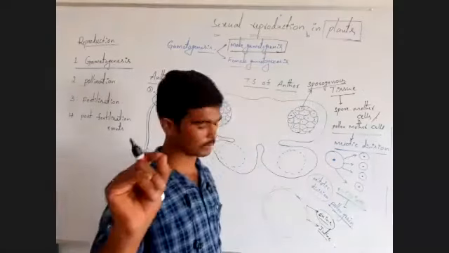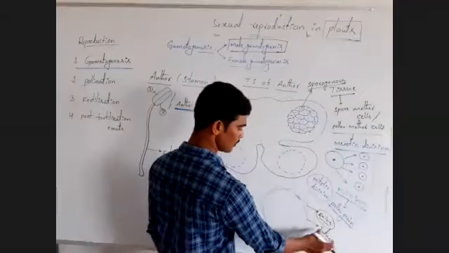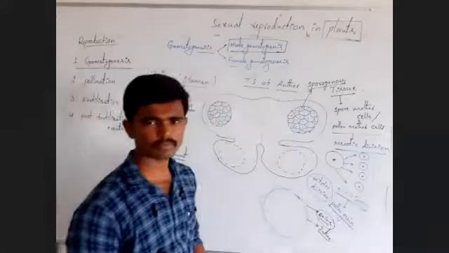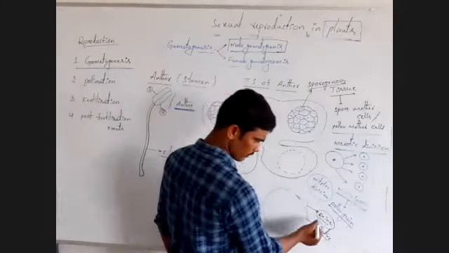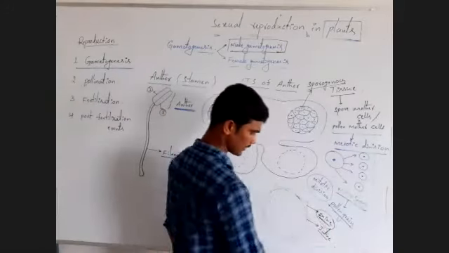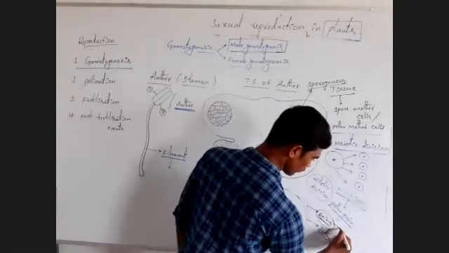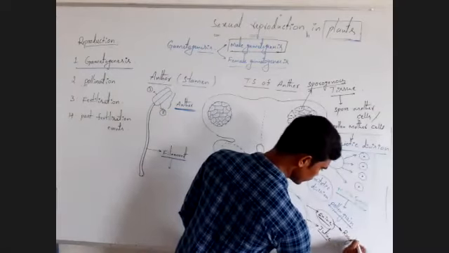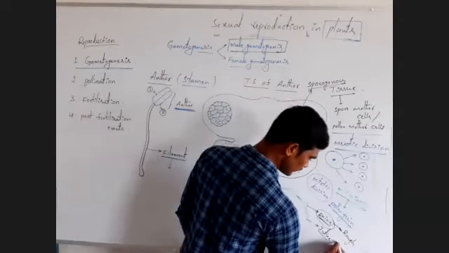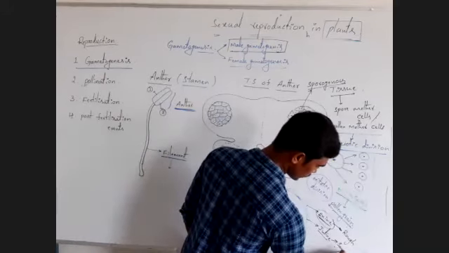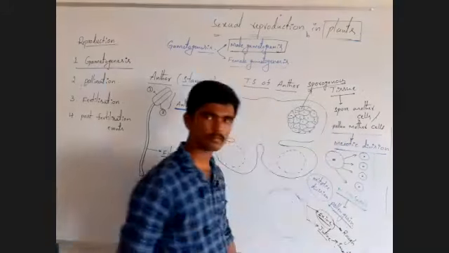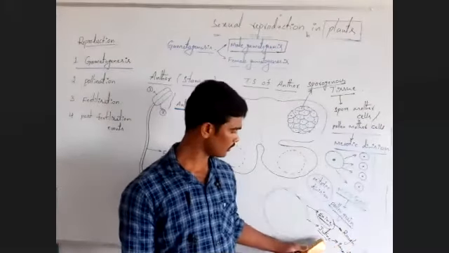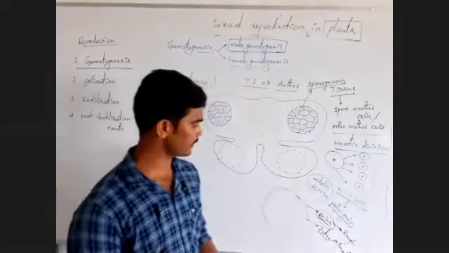This is a very thin layer, thin membrane, present just below the exine. Exine is rough in nature, intine is smooth in nature.